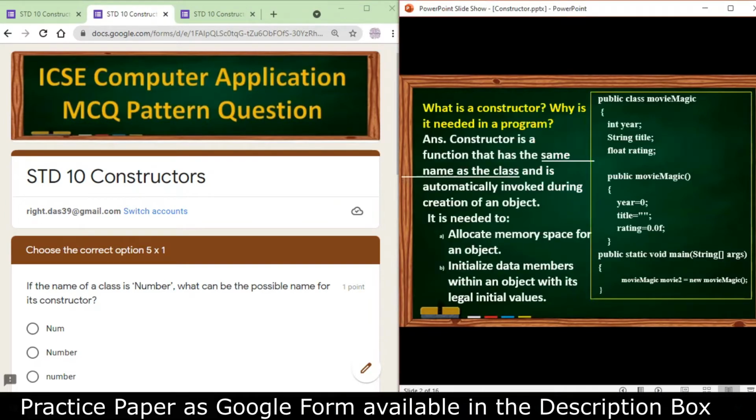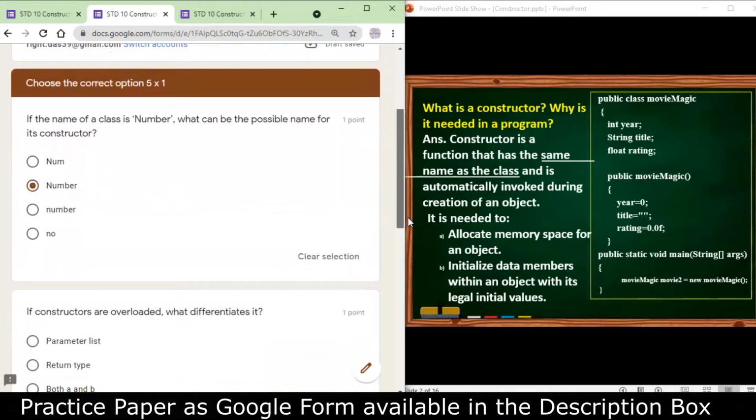Now the constructor definition says that constructor is a function that has the same name as the class. So if class name is capital N number, then the constructor will be also capital N number. This is the correct answer.